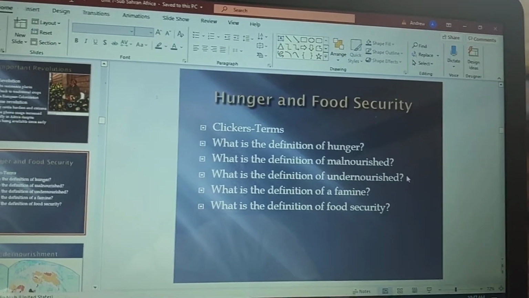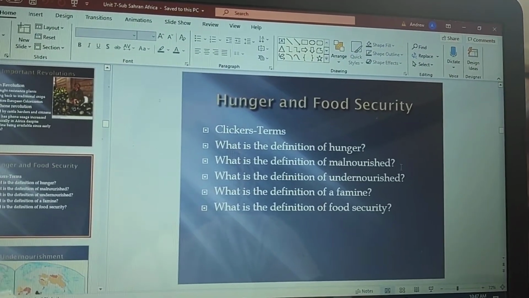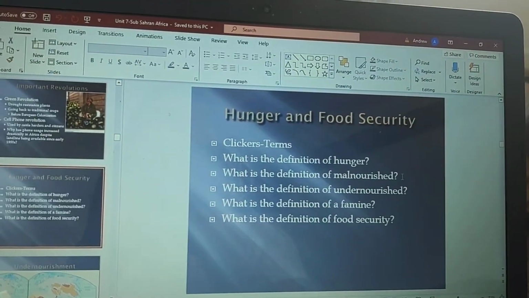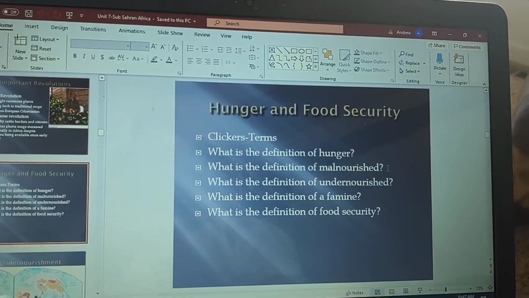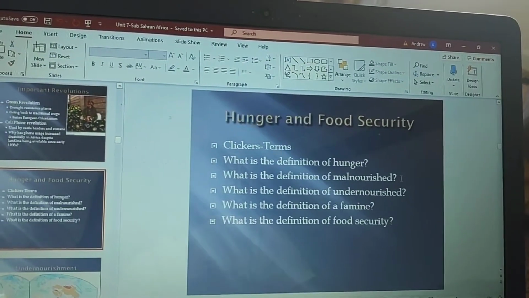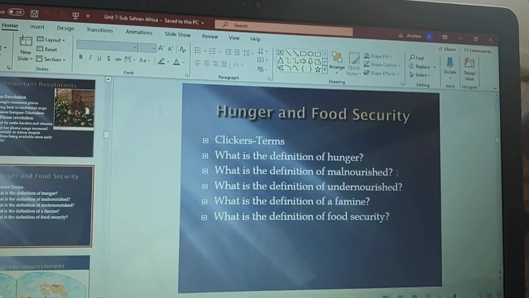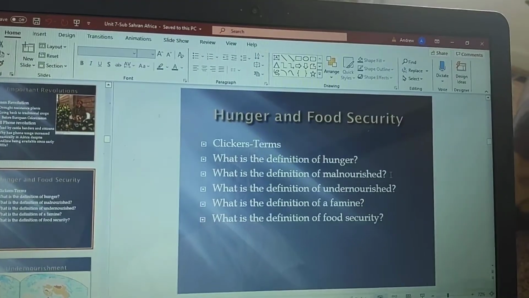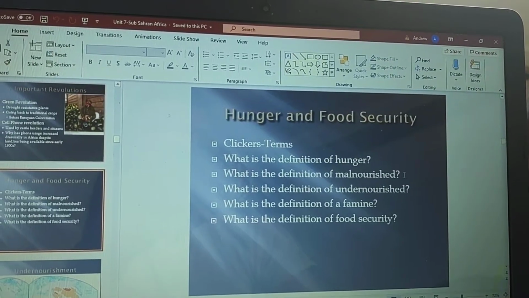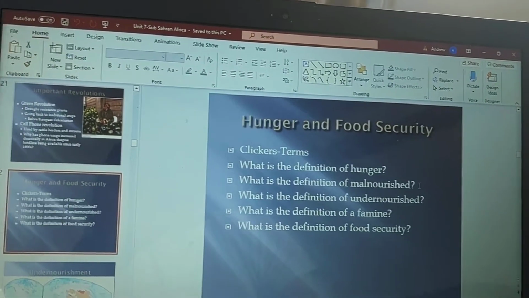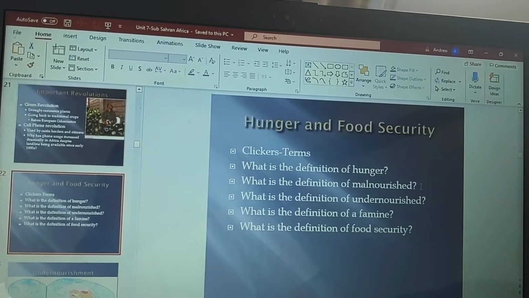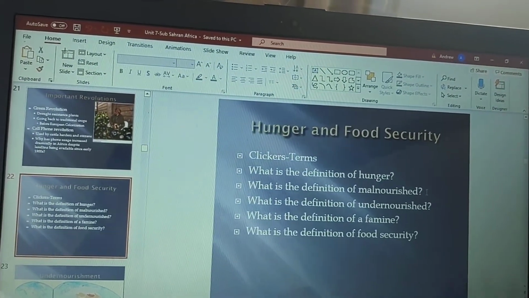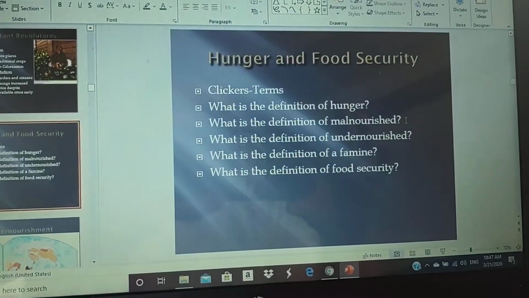Malnourished is when you have a poor diet. It means you're not getting the necessary nutrients. You're not necessarily hungry, but you're having a poor diet. An example would be, say, you eat McDonald's every day, or you're not getting enough vitamin C, or you're having too much salt intake, etc. Usually this refers to people that are obese or have a very poor diet.